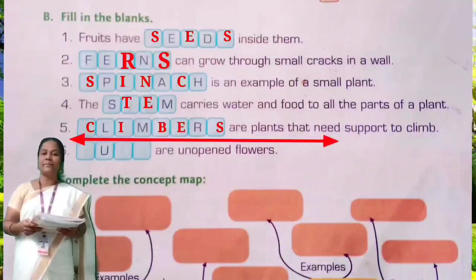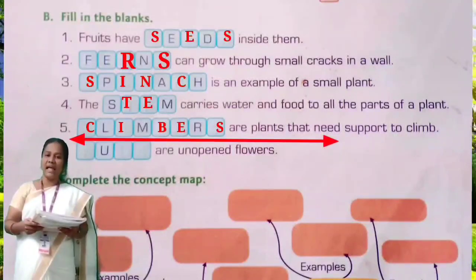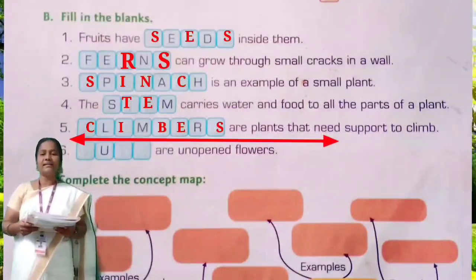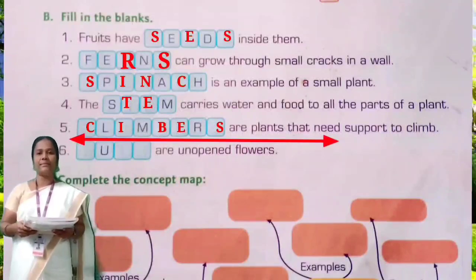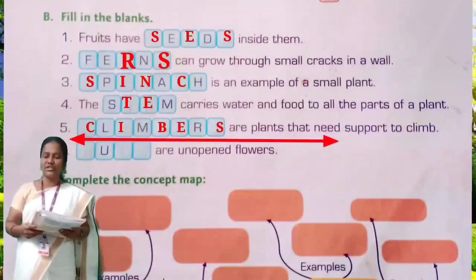Climbers. C-L-I-M-B-E-R-S. Climbers. Say the spelling along with me, children.